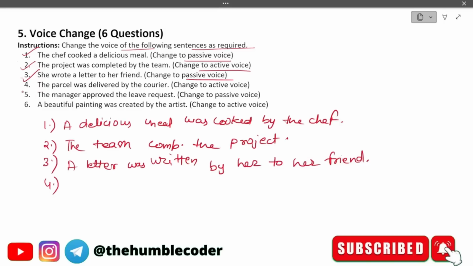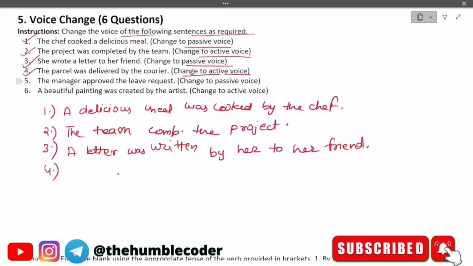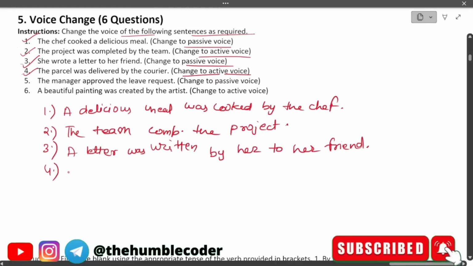Let's see the next question now quickly. The parcel was delivered by the courier, and we need to change this to active voice. Let's see what is going to be the answer for this question. Pardon my handwriting, I am just writing very quickly. So the correct answer for this is going to be the courier delivered the parcel. The courier delivered the parcel.